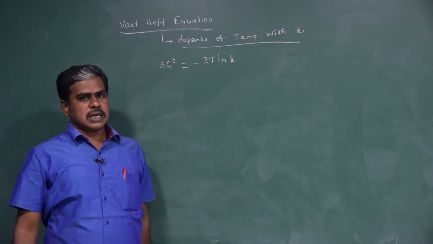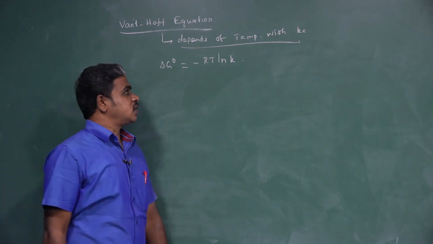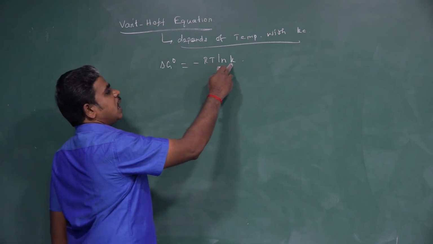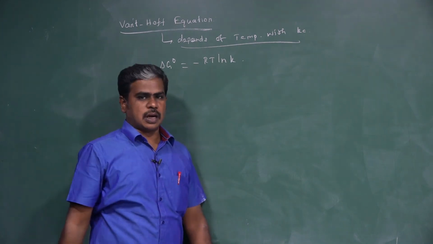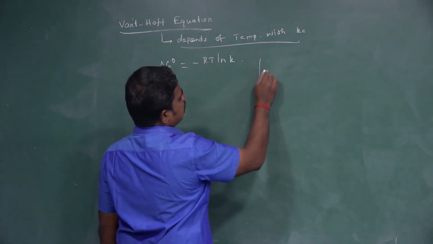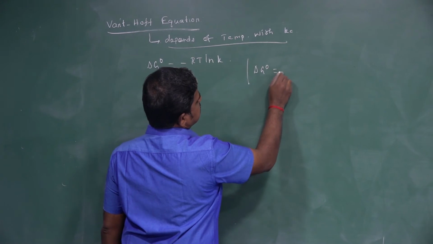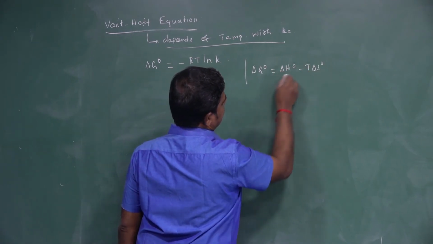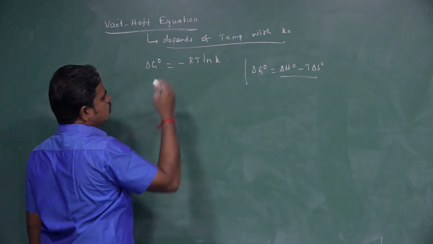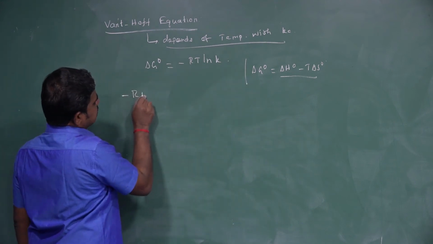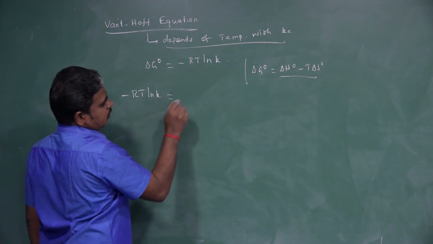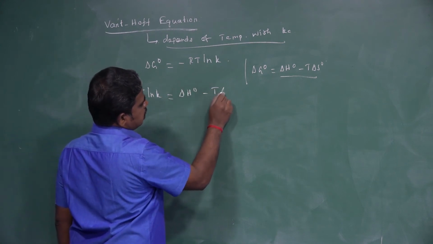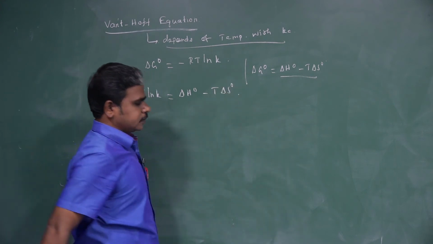So, delta G naught is nothing but Gibbs free energy, R is the gas constant, T is the temperature, and K is the equilibrium constant. And we know that delta G naught is equal to delta H naught minus T into delta S naught. So, substitute the value: minus RT ln K is equal to delta H naught minus T into delta S naught.